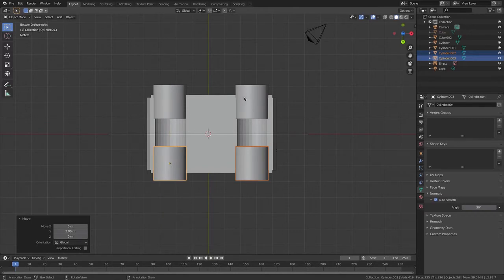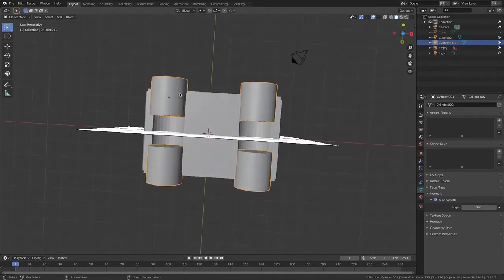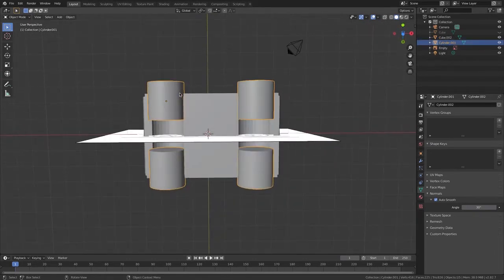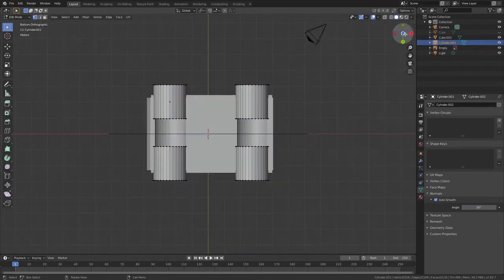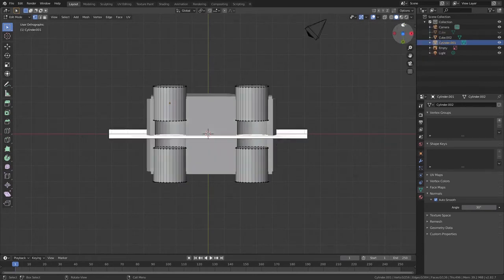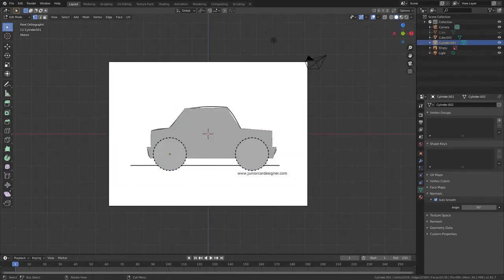Now I'm going to hold on Shift, select down all the wheels and go Command J. Good. Now what I'm going to do is I'm going to go tab, go on the Y axis, and do face select. But yeah, face select, click there and select that face.